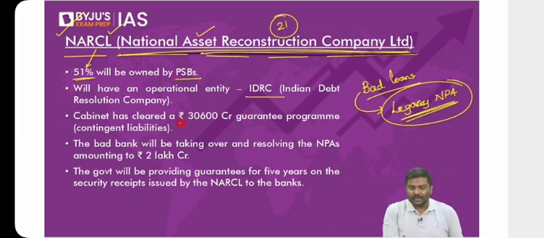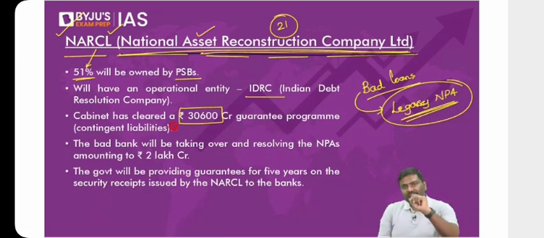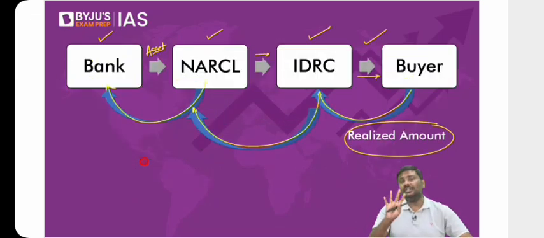But there's one more very important point. The Government of India has provided a concept of contingent liabilities. The Government of India has introduced the concept of contingent liabilities for a duration of 5 years, and the value of contingent liabilities is 30,600 crore rupees. What is this? Let me explain. Follow this carefully. Slightly technical.